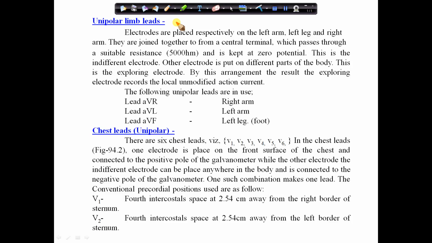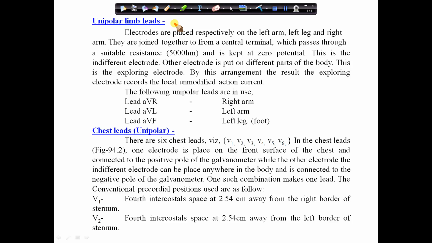First of all, you should be familiar with the word augment. What is the meaning of augment? Augment is a phenomenon of enhancing or increasing the size or amount or intensity of anything. So it is the action or process of making or becoming greater in size or amount. That is the phenomenon of augmentation. So these unipolar limb leads are of three types: lead AVR, lead AVL, and lead AVF.